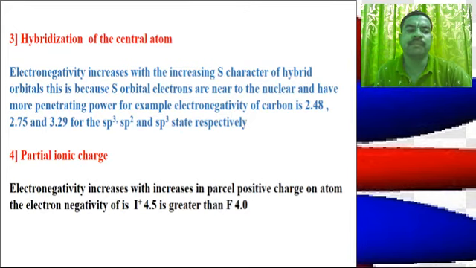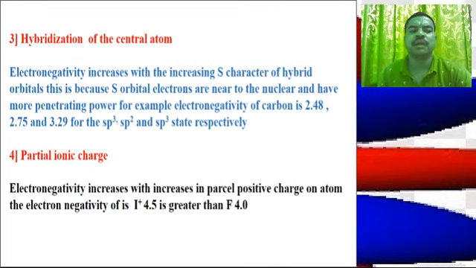Now, in comparison of the electronegativity of the main group elements, as we move down the group, the value of electronegativity decreases. This decrease in the value can be explained by taking into account the following factors.